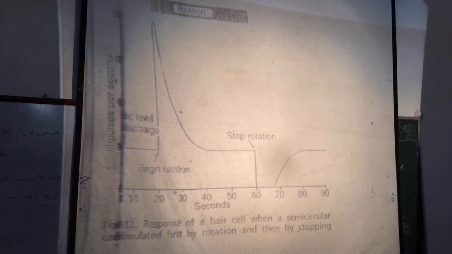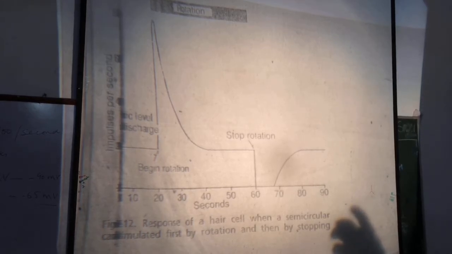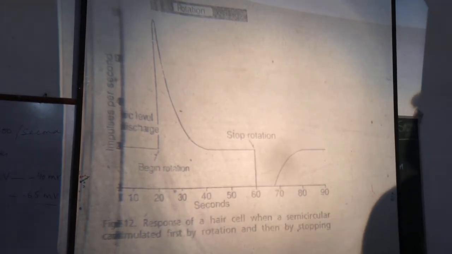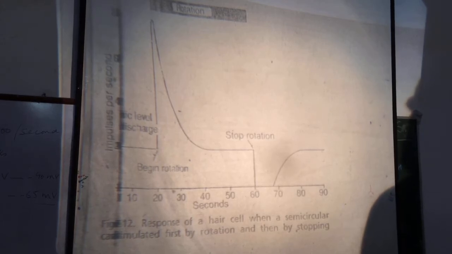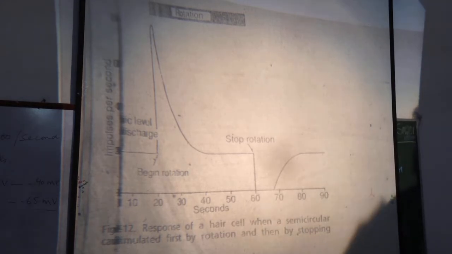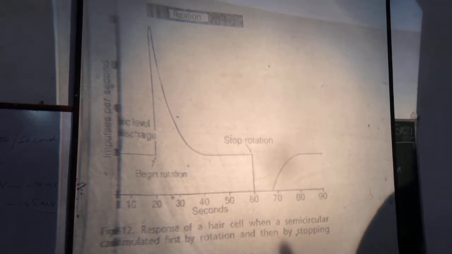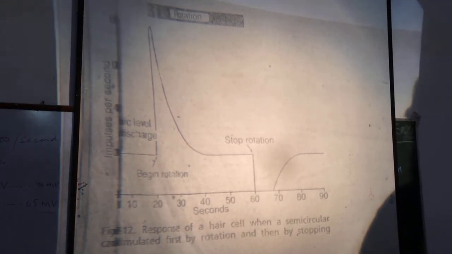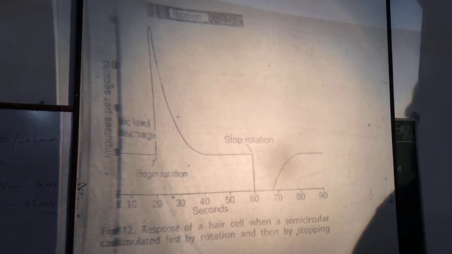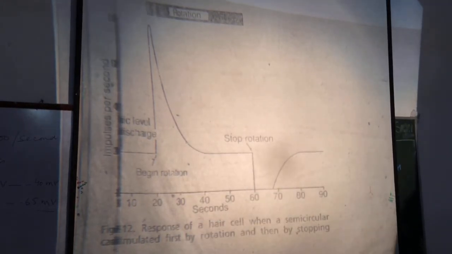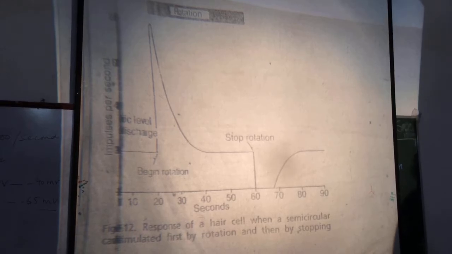Now when we start rotation of the person, the semicircular canals start rotating along with the rotation of the body.